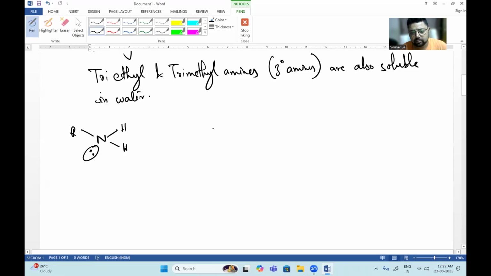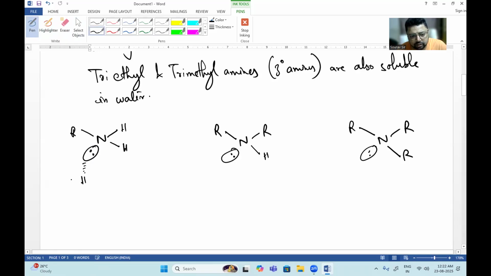When we are talking about R2NH, here will be the lone pair. And when we are talking about R3N, here will be the lone pair. Now, this lone pair will be attached to the hydrogen of another water molecule to form a hydrogen bond.